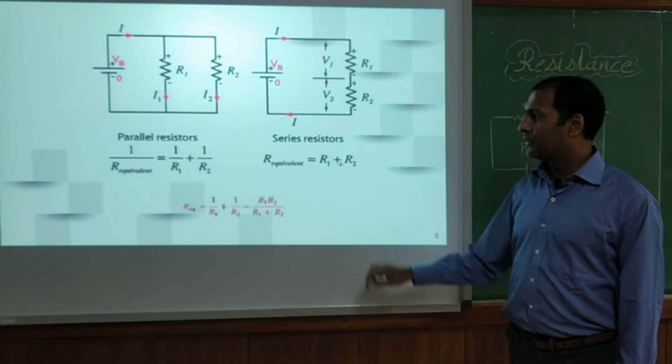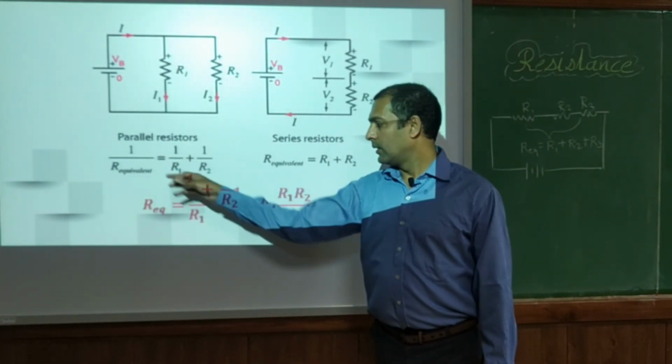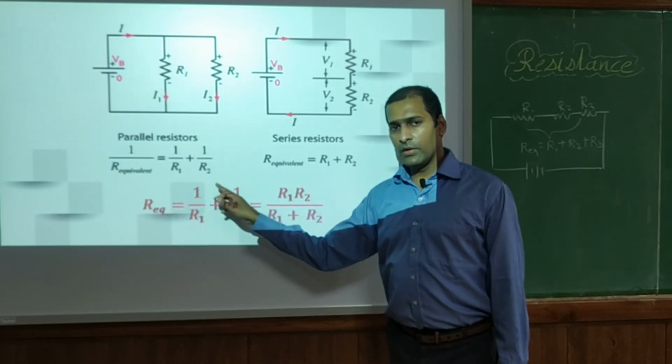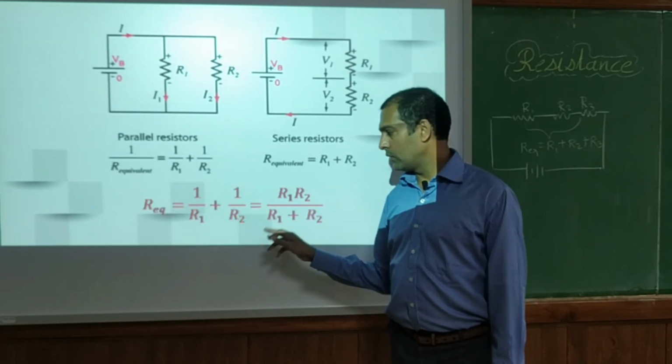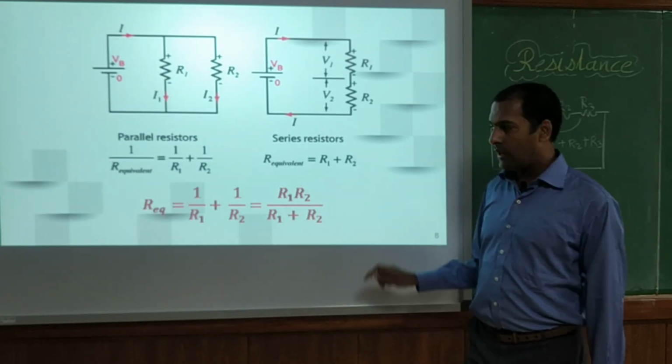Let us see the examples. If we simplify this one for parallel, we can write R equivalent is equal to 1 upon R1 plus 1 upon R2. It can be given as R1 R2 divided by R1 plus R2.